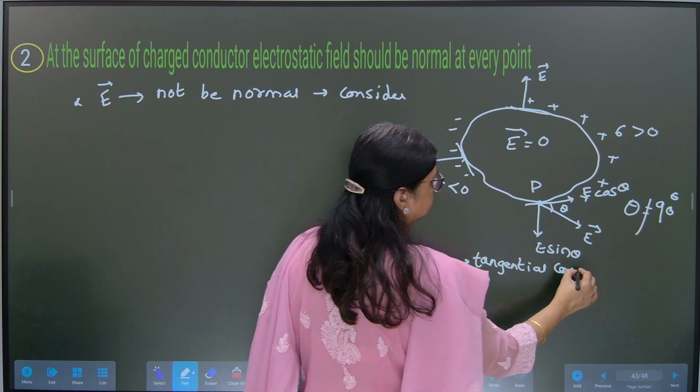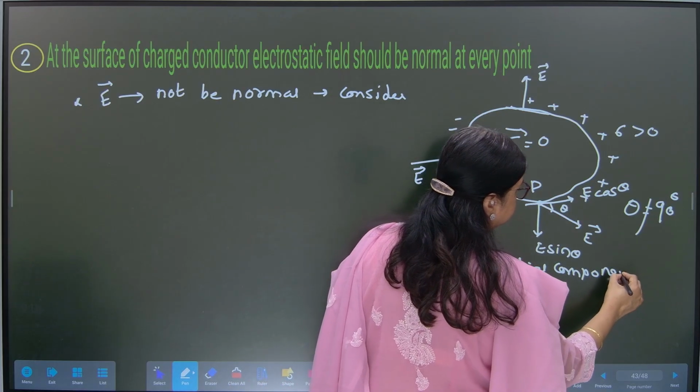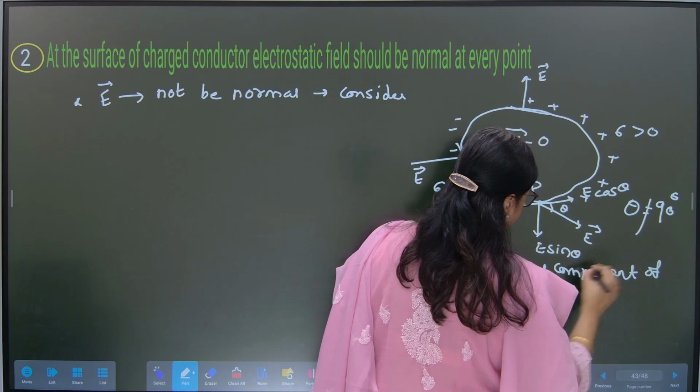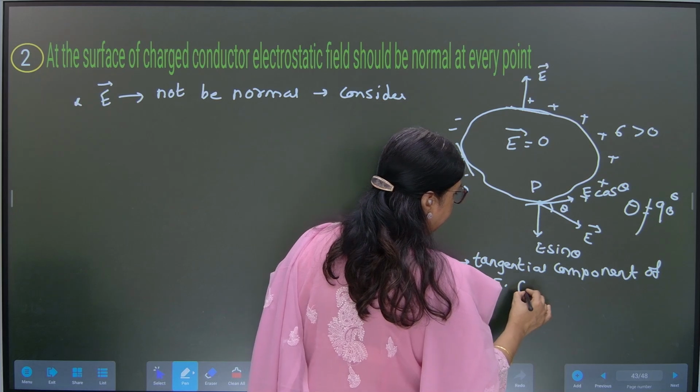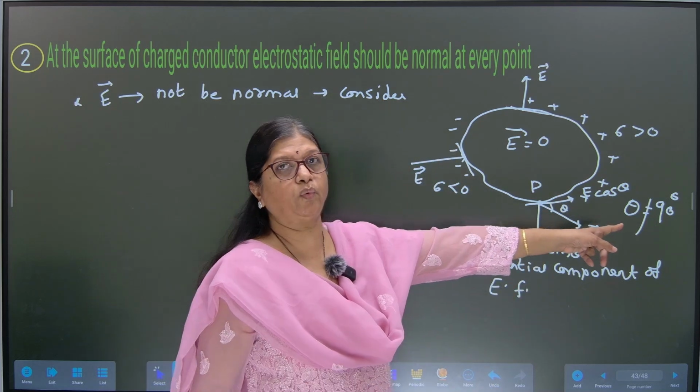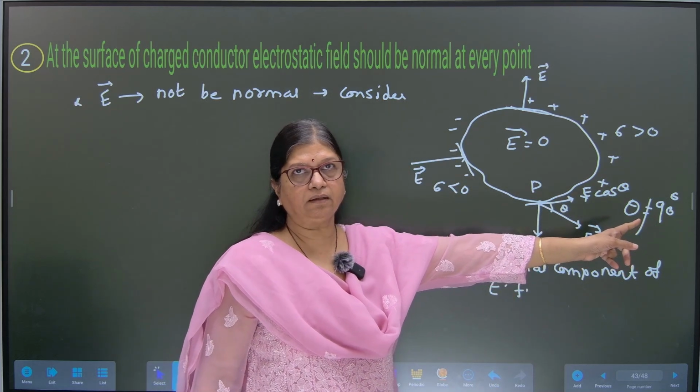component of electric field which I have shown. Correct?